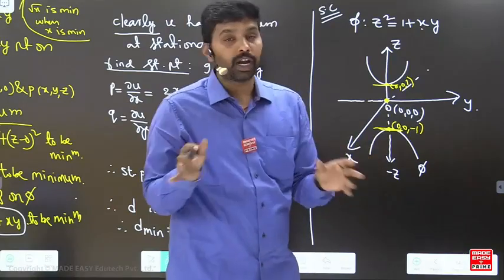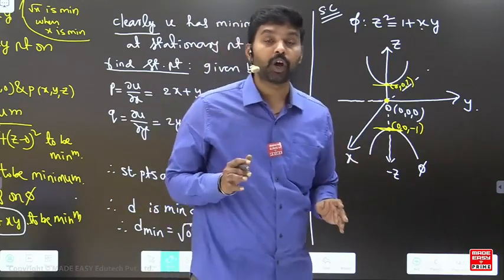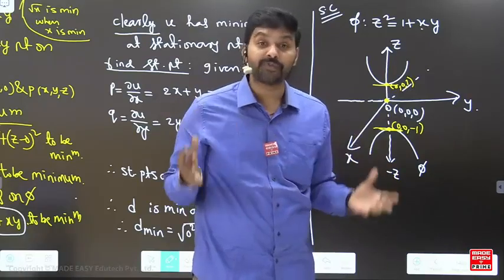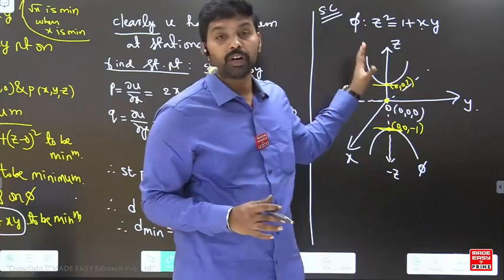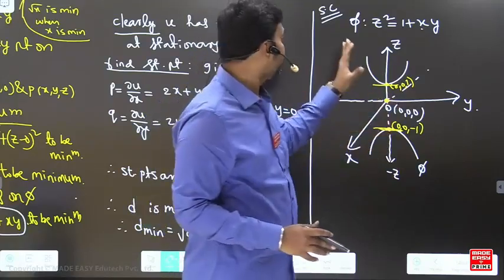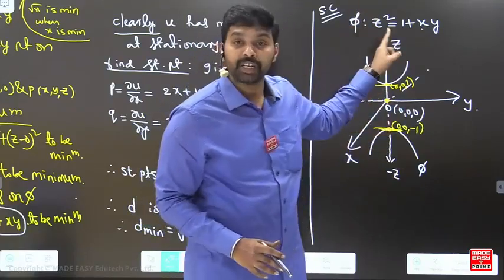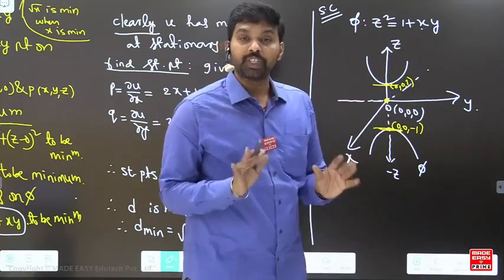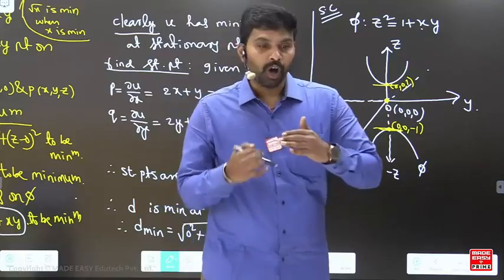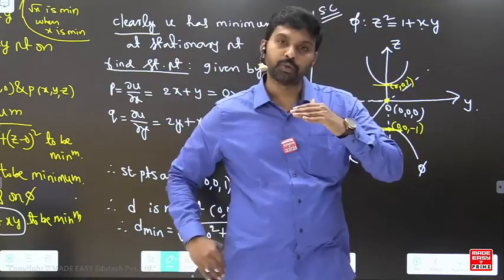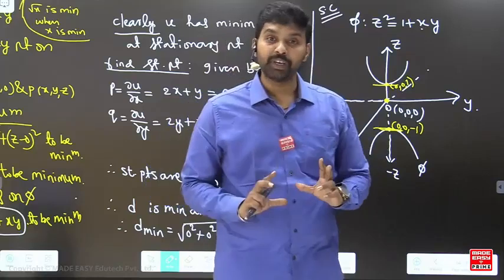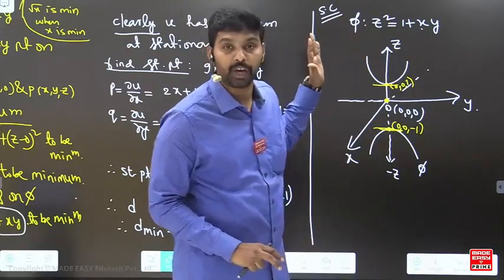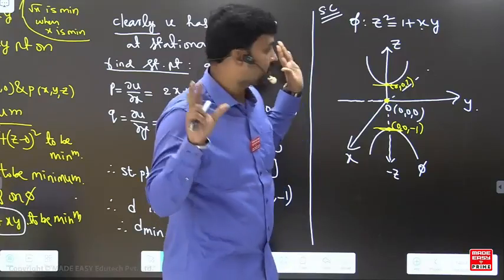I don't know that you people will understand this because you don't know the concept of curve tracing. You don't know how to draw the curves or the surfaces, so you may not understand this concept here. What I am trying to say is that if you replace x by minus x, y by minus y and z by minus z, the function is not changing. That means it is symmetric about origin. On one side of the origin and the other side, the function remained the same, so this surface and that side also have the same surface.